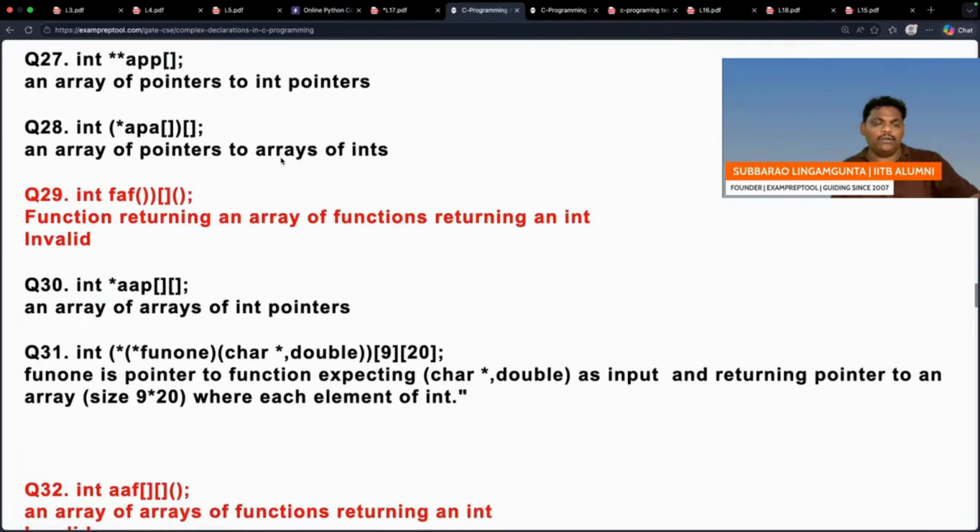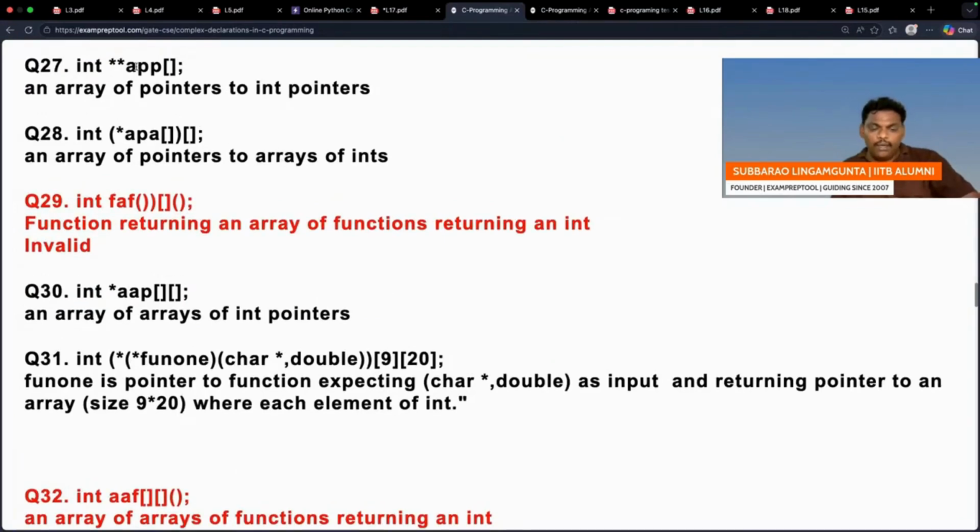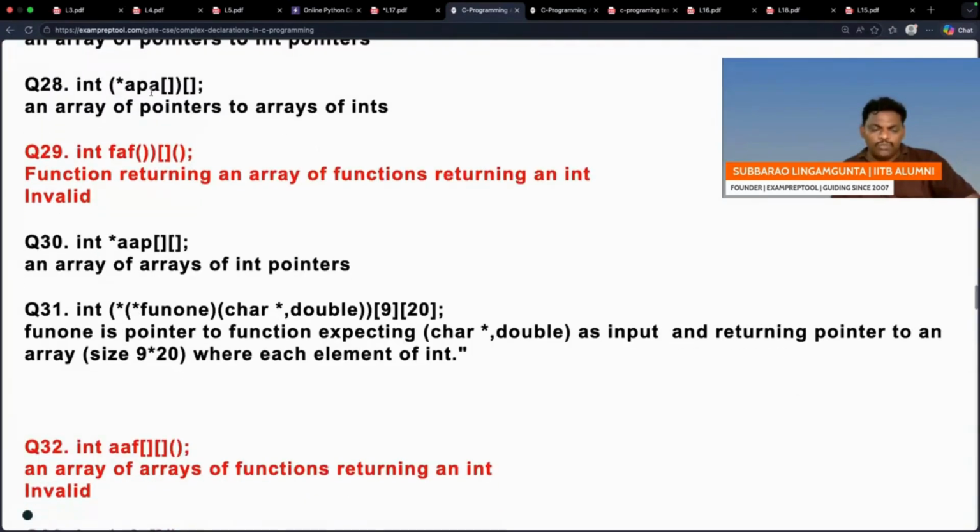Same story. Next one, can you see this one? APP, two stars are there. I think bracket has priority. APP is an array where every element is a double pointer. That's okay, normal. Next one, APA. See this one, star is also there, bracket also, bracket is the winner. APA is an array where every element is a pointer. That pointer is pointing to another array where every element is an integer. I think it is normal.